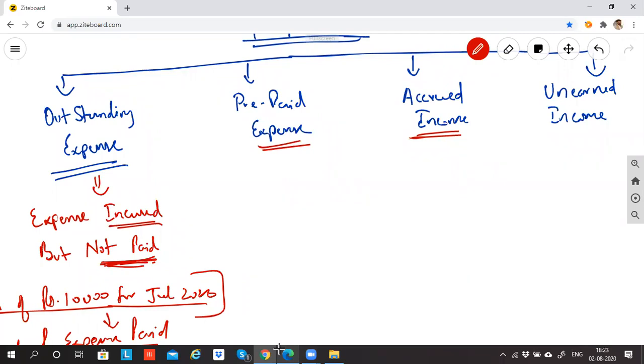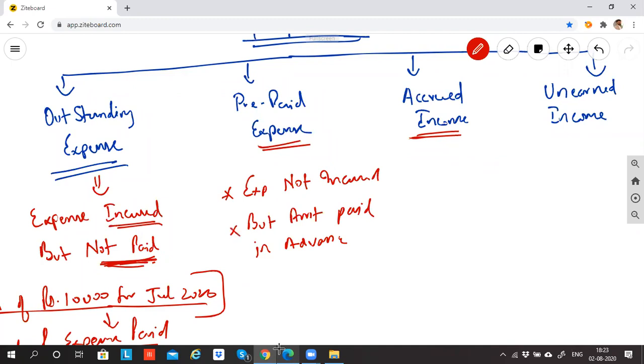Prepaid expense means what? Expense not incurred, but amount paid in advance. What do you mean by this?